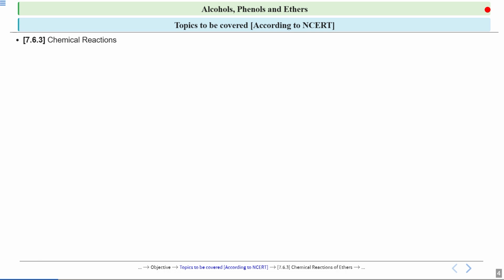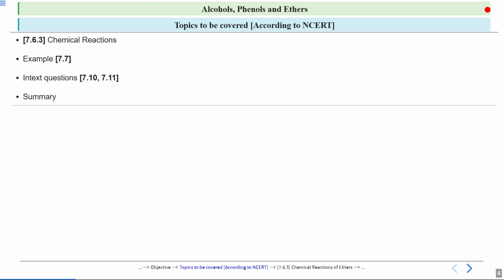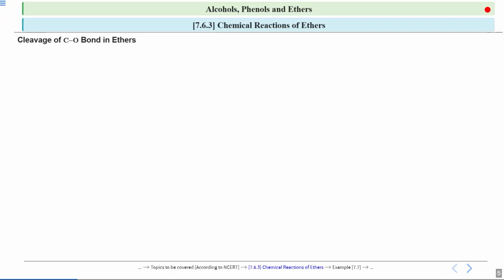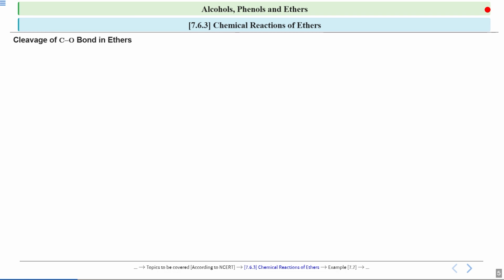Now for your reference, I have mapped the NCERT sections which we are going to cover today. So today we'll be covering section 7.6.3, which is chemical reactions. And for your better understanding of the concept, we will solve an example which is 7.7, and we will also solve in-text questions which are 7.10 and 7.11. And then we will summarize whatever we have studied in today's lecture. So let us start with today's lecture.